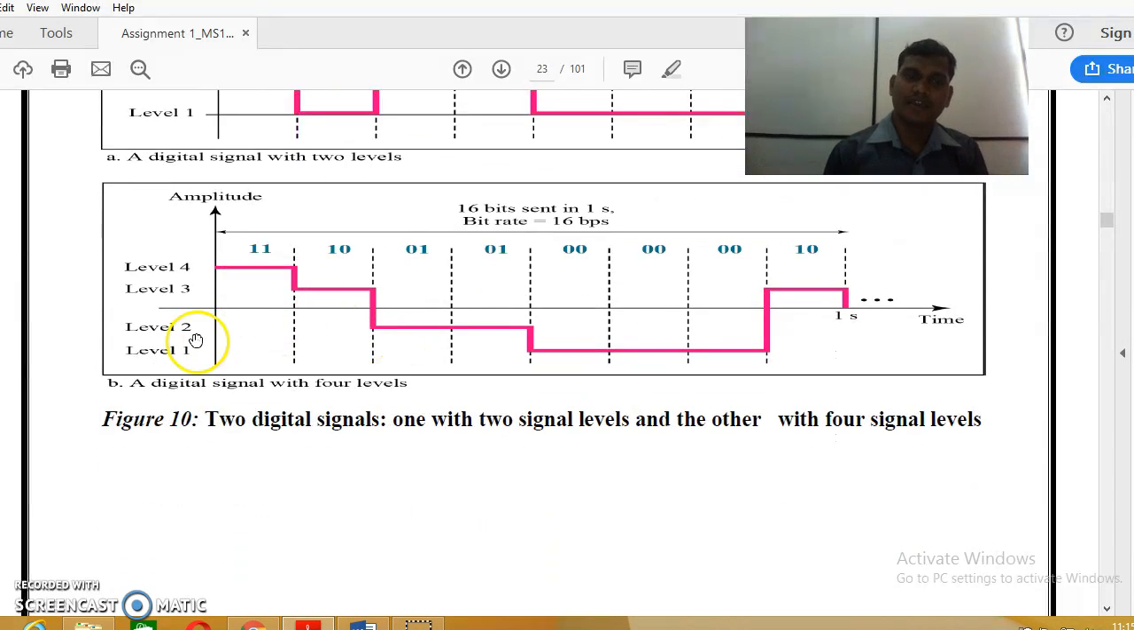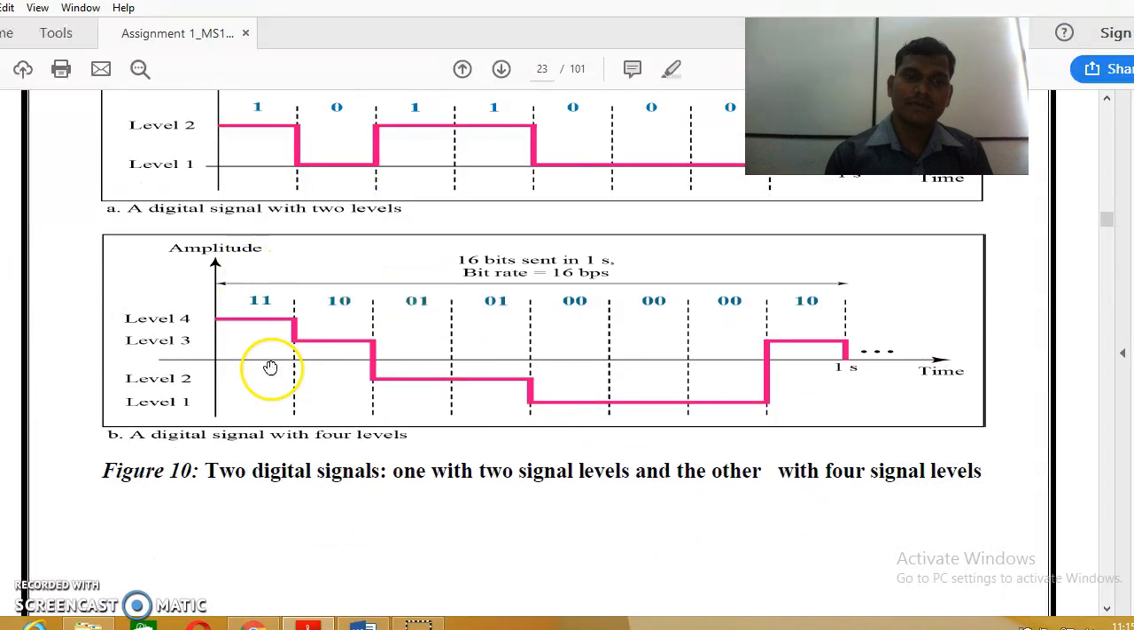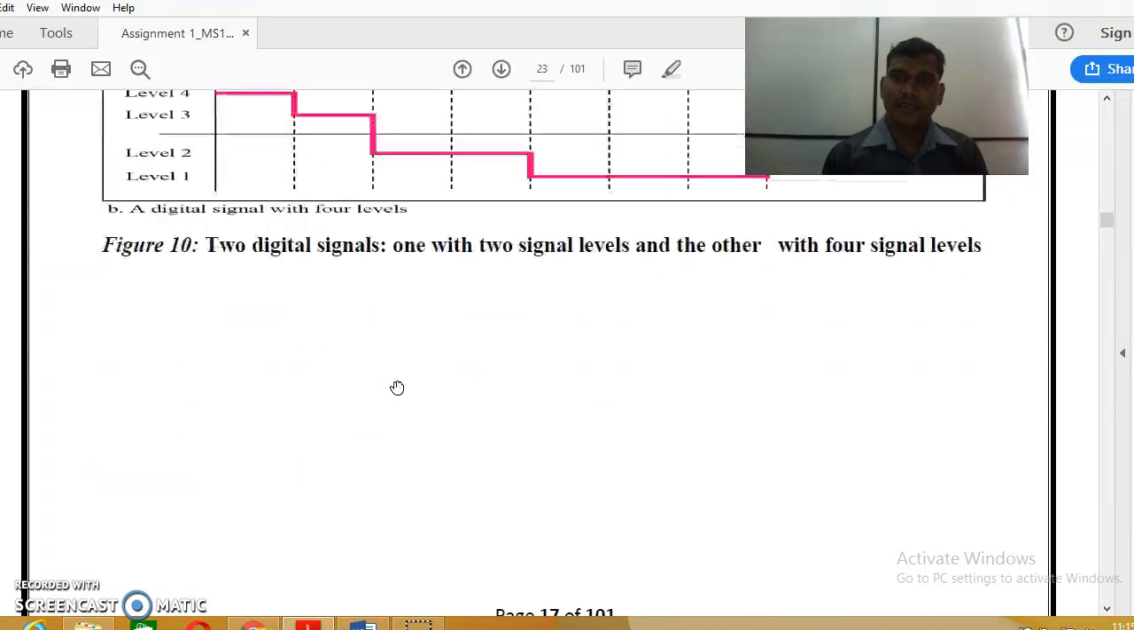This is the figure for two digital signals, one with 2 levels and the other with 4 levels. Right? This is the 4 level. This is the 2 level. This is the 4 level. You can see this figure, right?